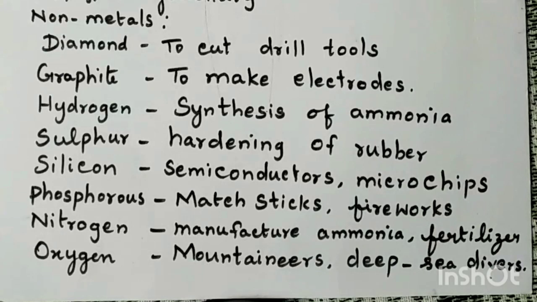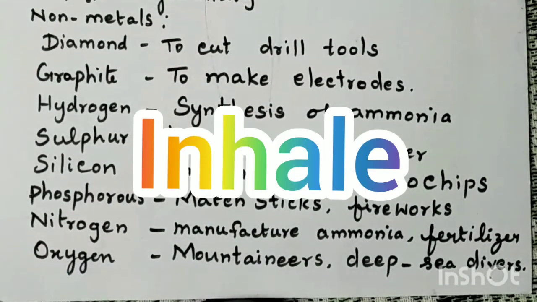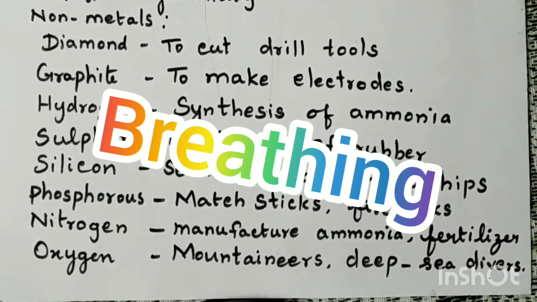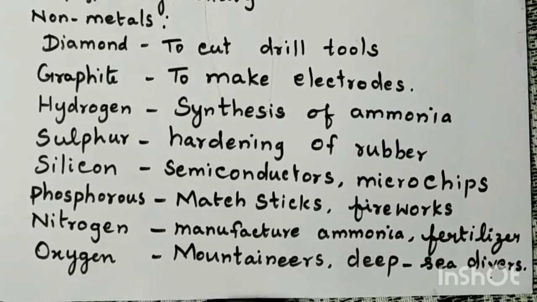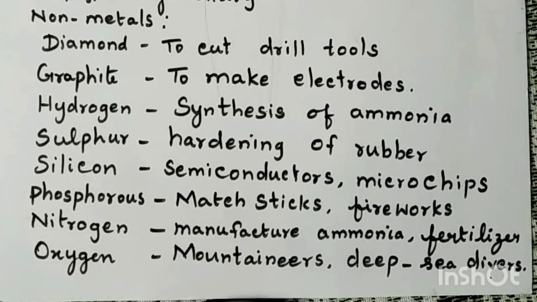Then the last one is oxygen. Do you know, children, which gas we are inhaling? We are inhaling oxygen from the air. So, oxygen is used for breathing purposes. Also, this oxygen is stored in cylinders and it is used by mountaineers and deep sea divers, and they use these oxygen cylinders as breathing equipment.